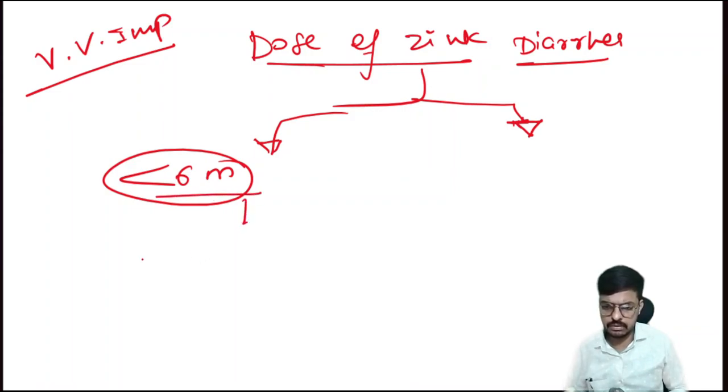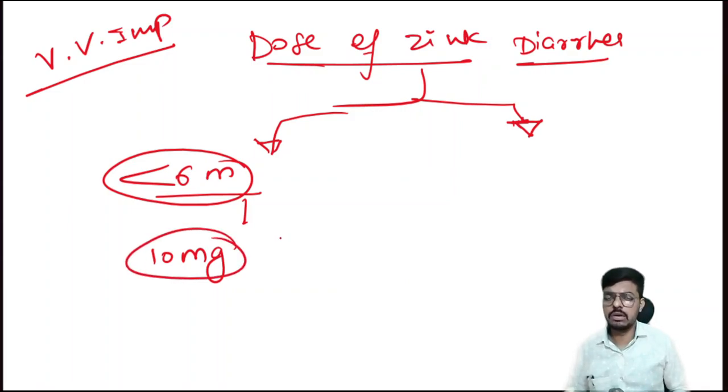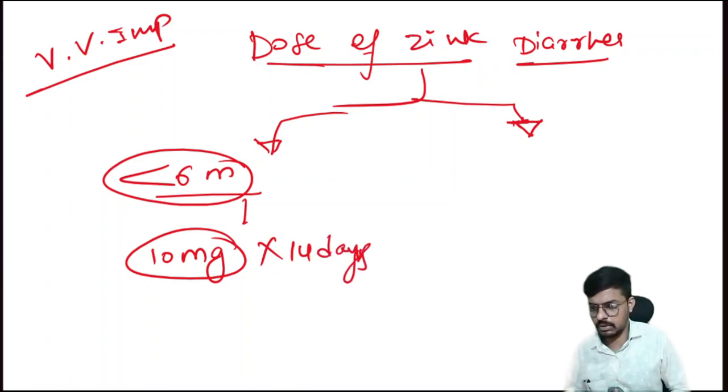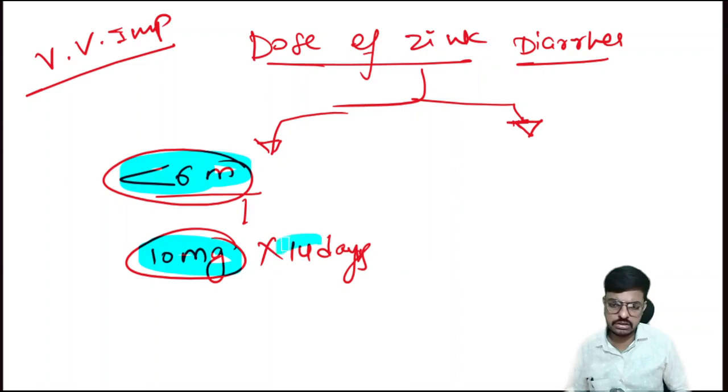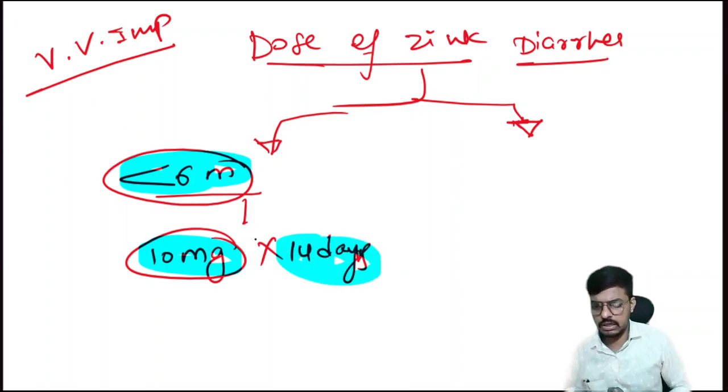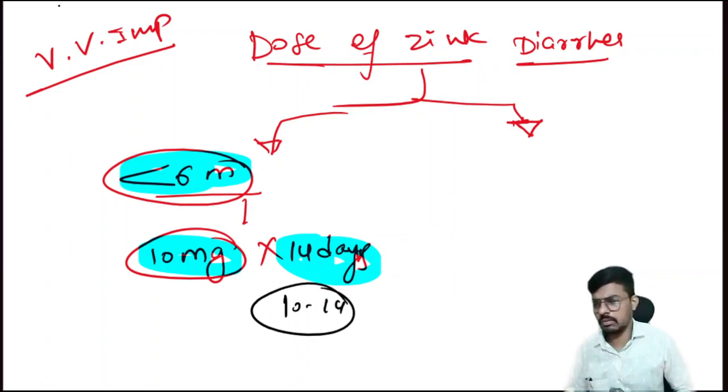the dose will be 10 mg of the zinc for the duration of 14 days. Very, very important. Less than 6 months child, 10 mg zinc for 14 days. In range, they can tell 10 to 14 days also, but the single best answer is 14 days.